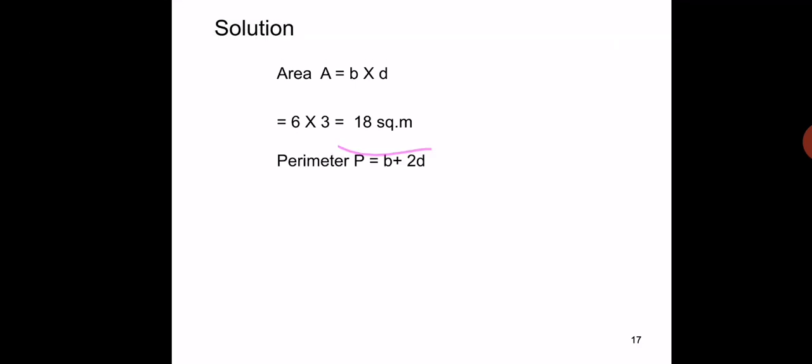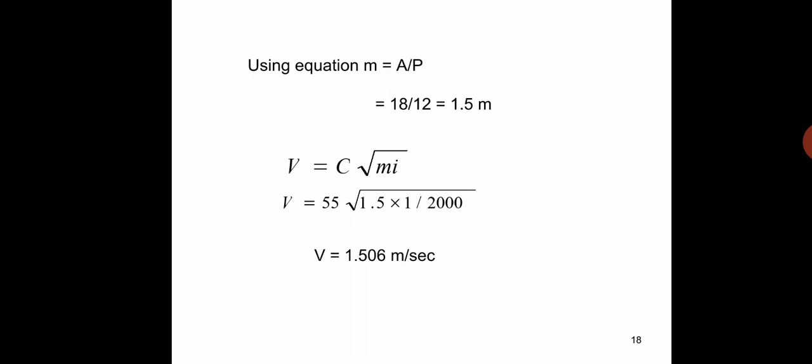Next, perimeter for the rectangular channel, P is equal to B plus 2 into D, so P is equal to 12 meters. The hydraulic mean depth is the ratio of A by P, so we get 1.5 meters. According to the Chezy's formula, we get the V value as 1.506 meter per second.